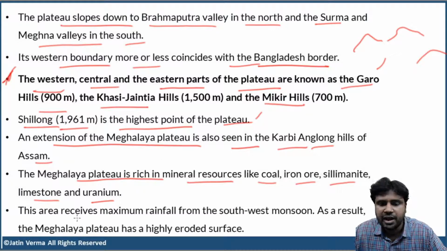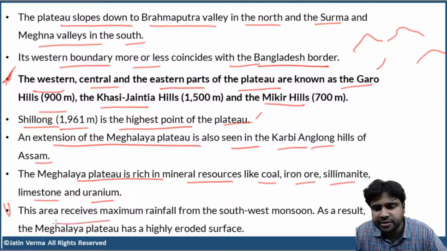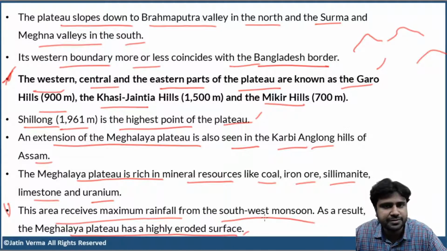Also, we know that Meghalaya contains Cherrapunji, which is the wettest place on planet Earth. This area receives maximum rainfall from the southwest monsoon. As a result, the Meghalaya Plateau has a highly eroded surface.